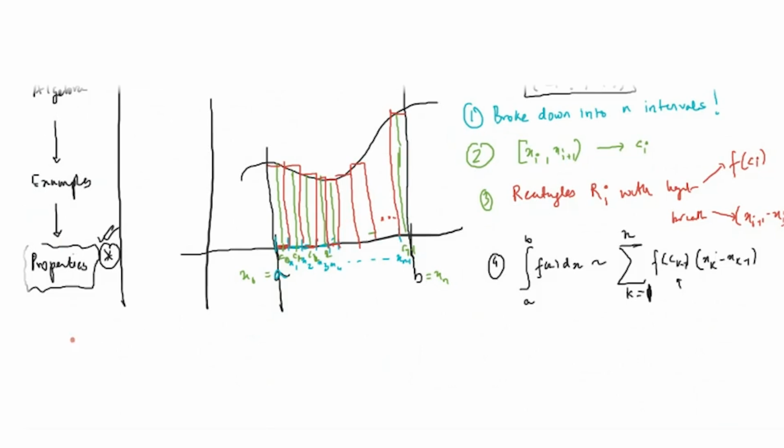Since upper sums kept on decreasing and lower sums kept on increasing, they took all possible partitions. All possible partitions x1, x2, ..., xn: just two partitions, 3 partitions, 1,000 partitions, 1 lakh, 1 crore, all partitions.